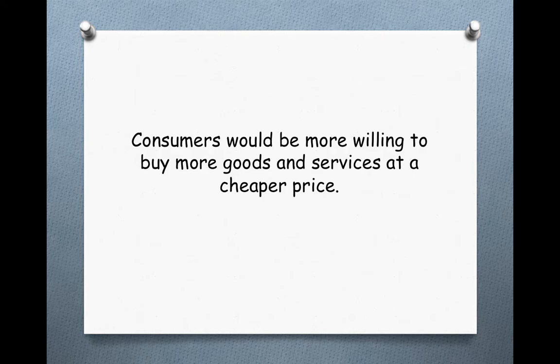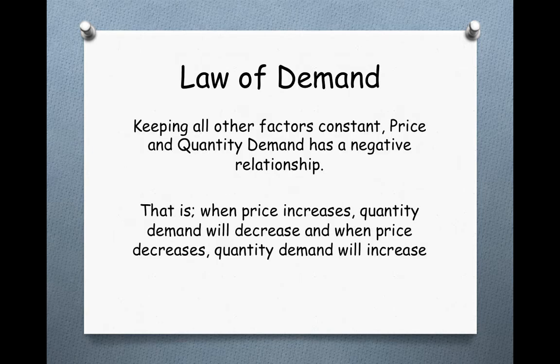Now, one very important thing to note is that consumers would be more willing and able to buy goods and services at a cheaper price. Consumers by nature would like to get more by paying less. And this is the law of demand.